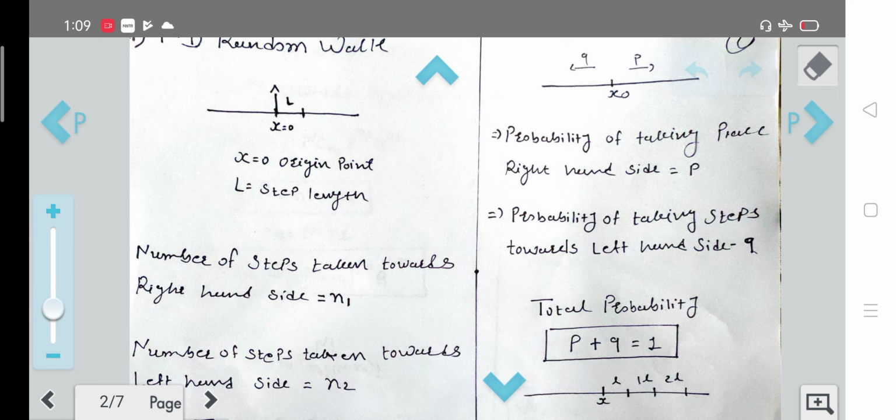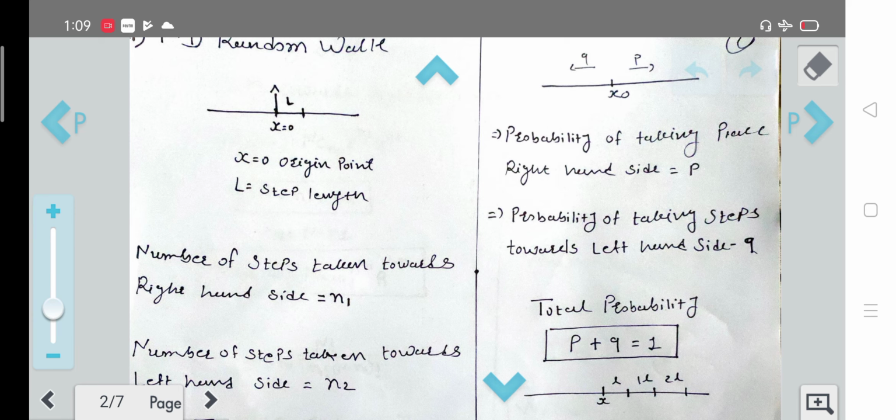Here you can see x0 is the origin point, and at distance L from the origin we have another point. The distance between these two points is called L, the step length, which will remain constant throughout the path. And x is 0 at the origin point.